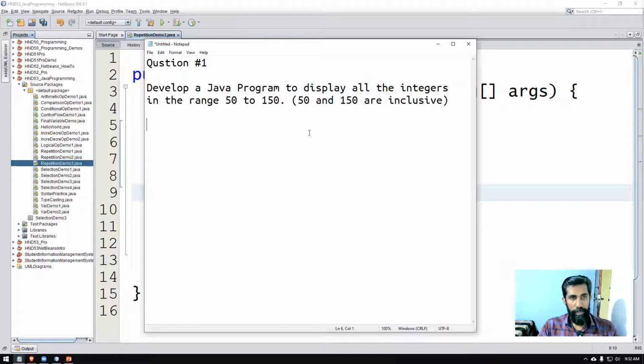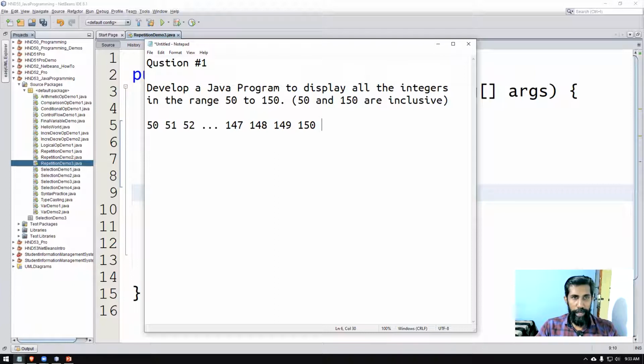So this question we need to do. First I will demonstrate it to you, then after that you can do it. You need to properly understand that displaying all the integers means you're going to print the numbers 50, 51, 52, 53, and it keeps on going like that, 147, 148, 149, 150, then it should stop. This is what the program is expecting you to do.